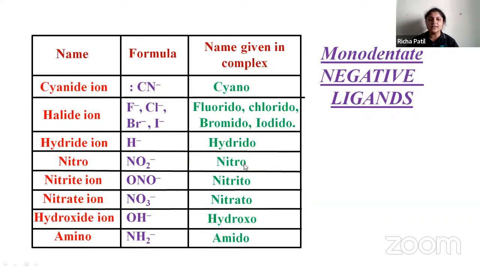NO2 minus, the name given in the complex, is nitro. Nitrite ion ONO minus is nitrito. Then nitrate ion NO3 minus is nitrato. Then this what?